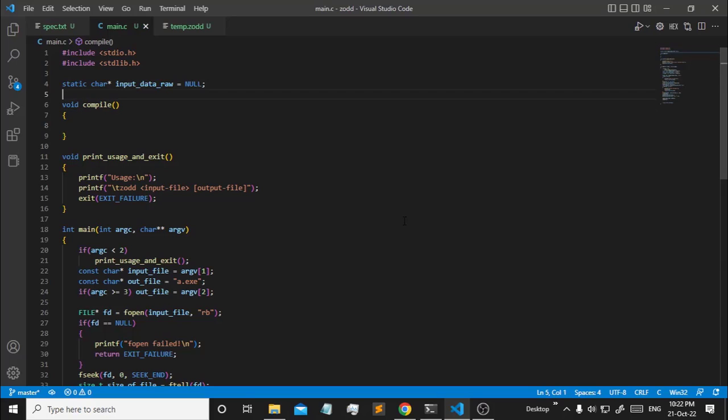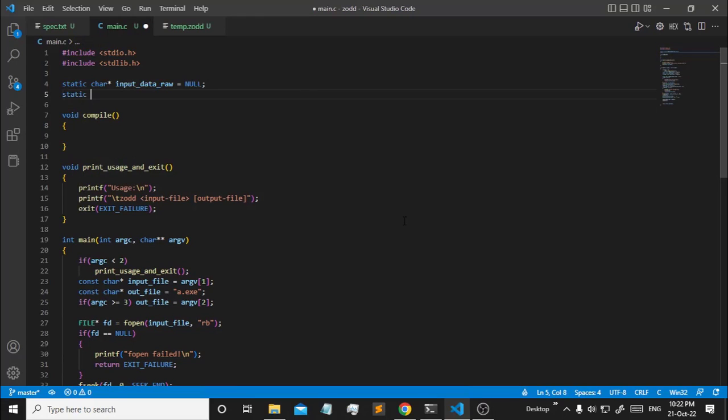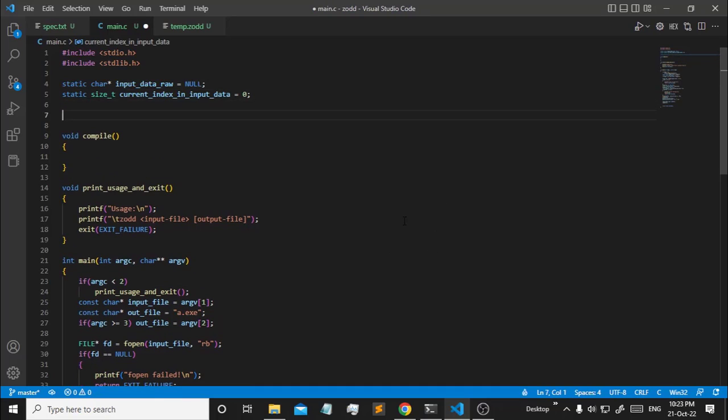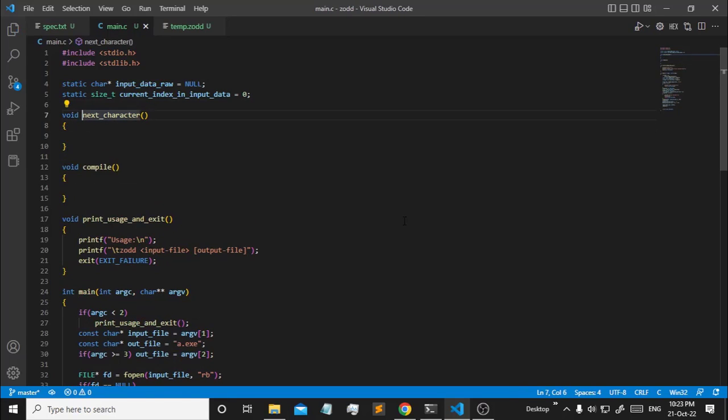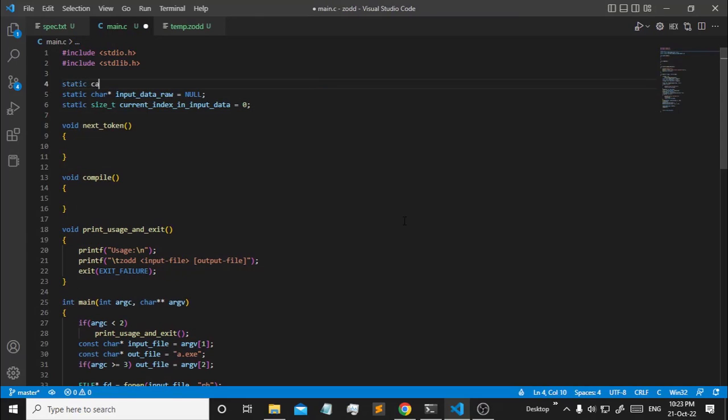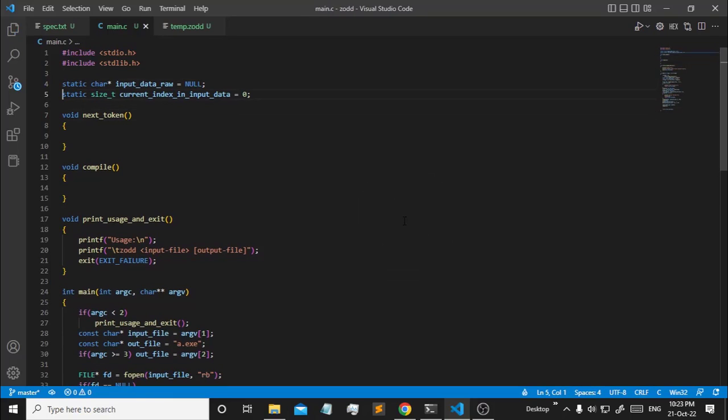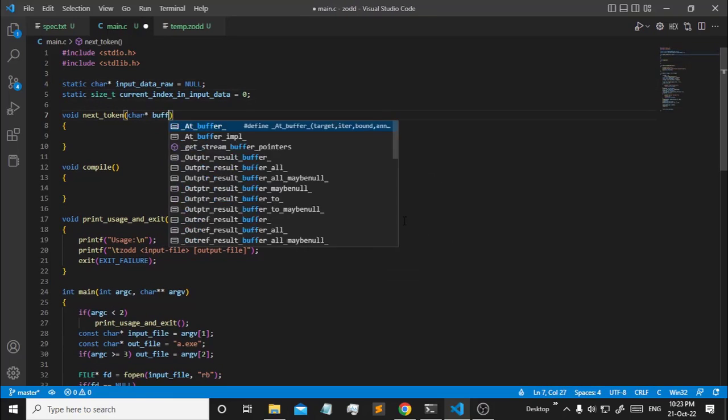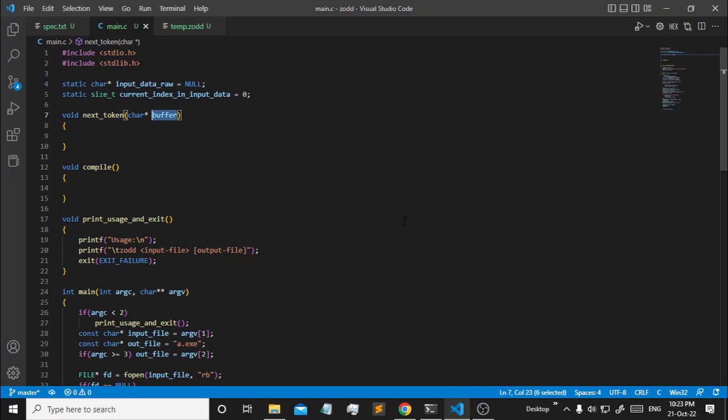So let's do that. First, let's say static int, or rather size_t, because that's the convention for storing sizes. We need to compile it. So how to do that? First, we're going to write a new function, void next character, or rather next token. What will next token do? Next token will give you the next token. Now there needs to be a static buffer pointer. This is going to be the next token buffer. We are going to push the next token in there. How to do that?